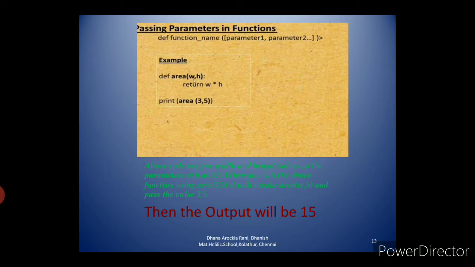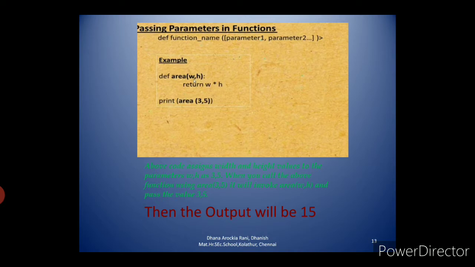Then how do you call the function? Which one is the calling function here? Print area 3 comma 5. These 3 and 5 are called the arguments, otherwise values, which are passed to the parameters. So the above code assigns width and height values to the parameters w comma h. So width is 3 here, then height is 5. When you call the function using area 3 comma 5, the function call statement passes the values to w and h. So w equal to 3 and h equal to 5.